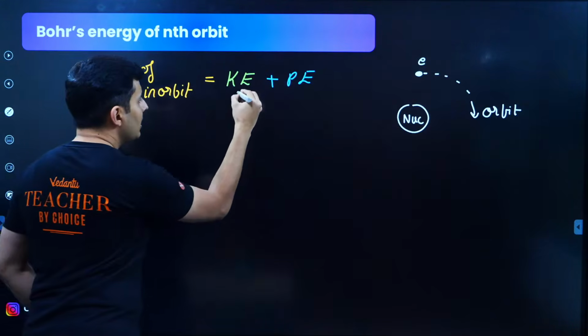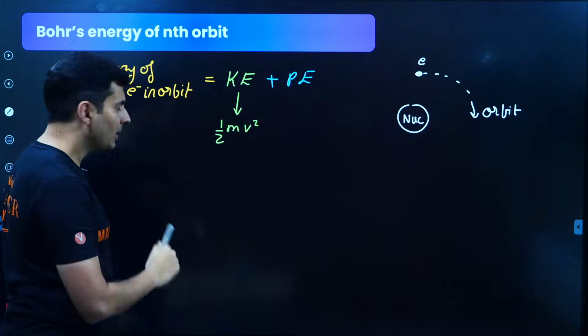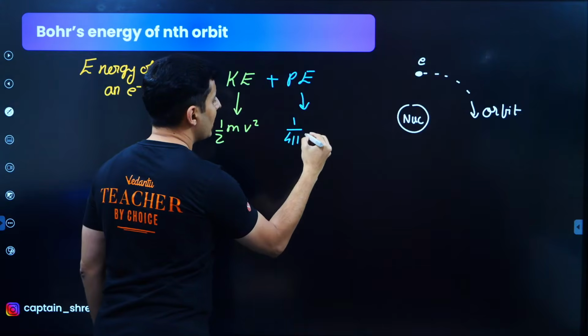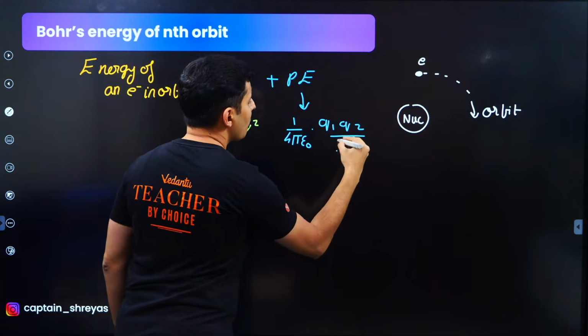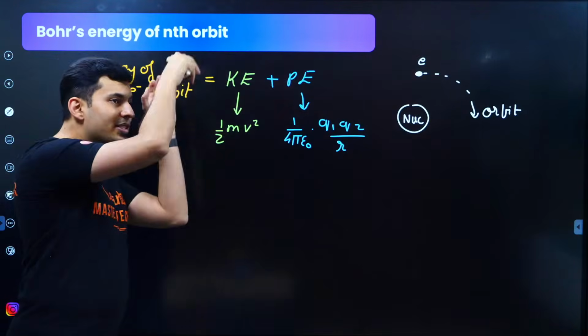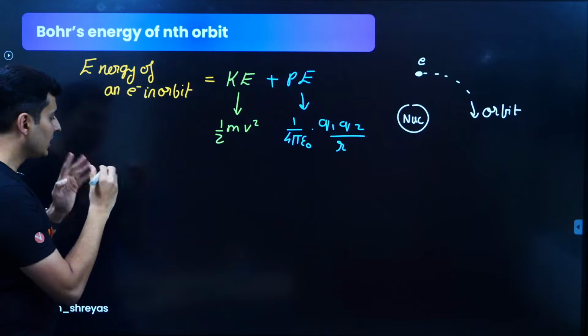Kinetic energy will be half mv square, correct? And potential energy will be 1 by 4 pi epsilon naught q1 q2 by r. This is the formula for potential energy. When you substitute everything and you add them, this is what you get.